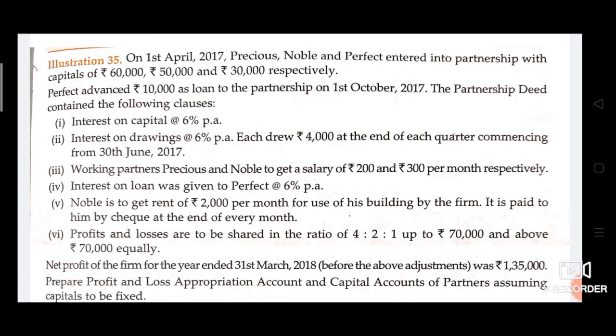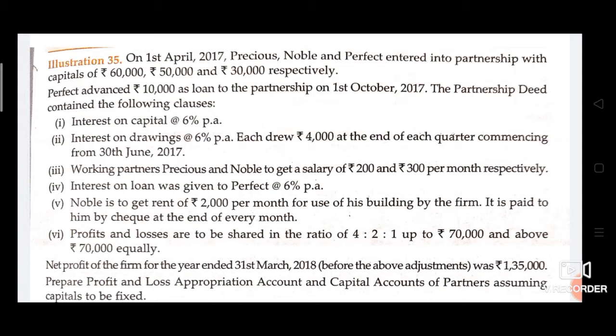Profits and losses are to be shared in the ratio of 4:2:1 up to rupees 70,000. Means the first rupees 70,000 will be distributed in this ratio, and above rupees 70,000 equally. The excess amount will be distributed equally, that is in the ratio of 1:1:1.